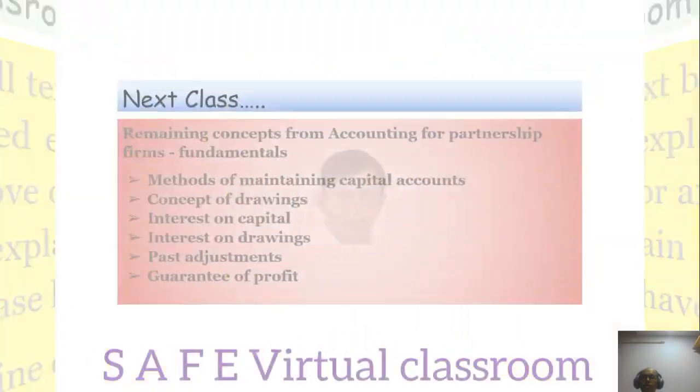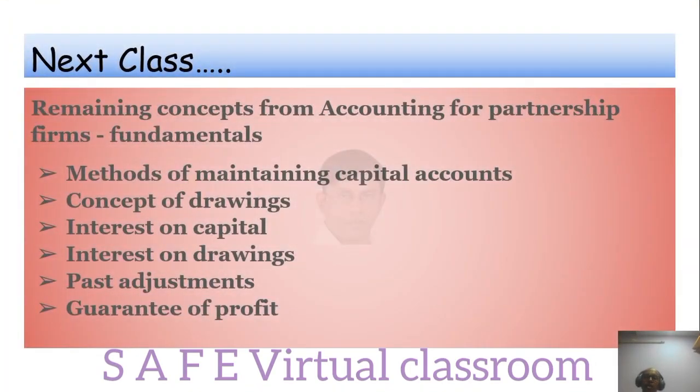So all these we had discussed in the previous class, and I had told you that we will be discussing the rest in the next class.